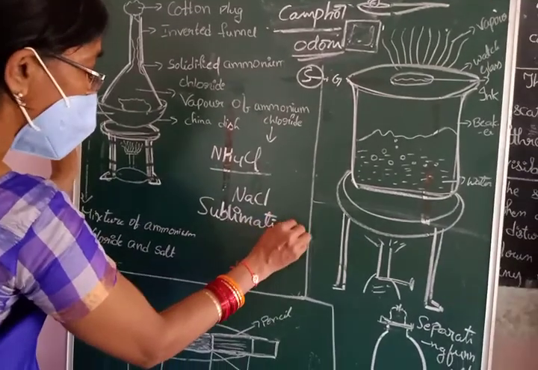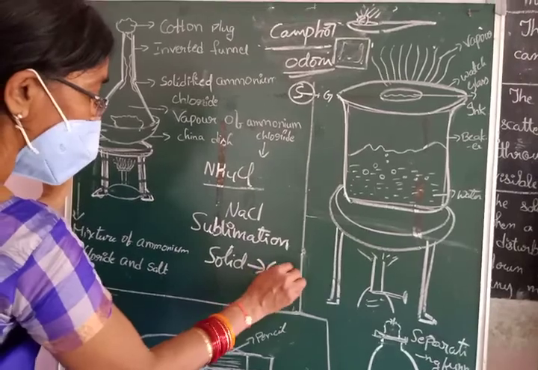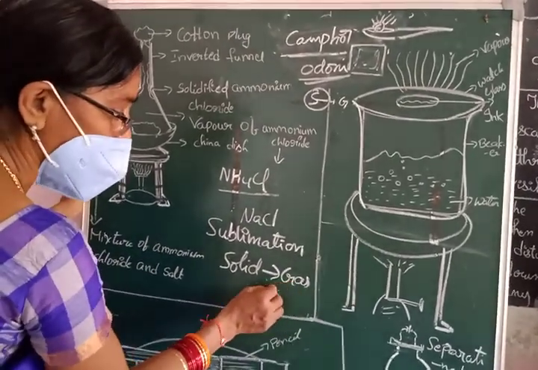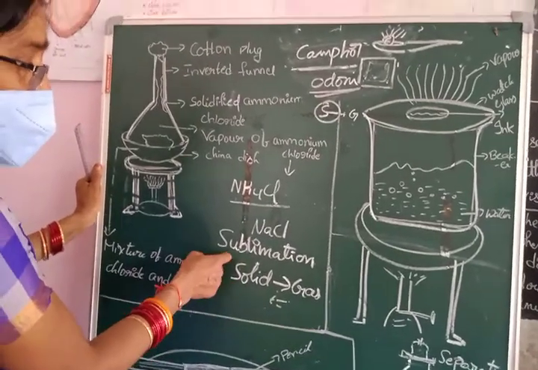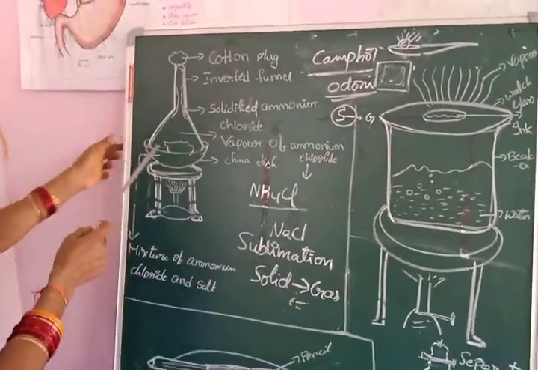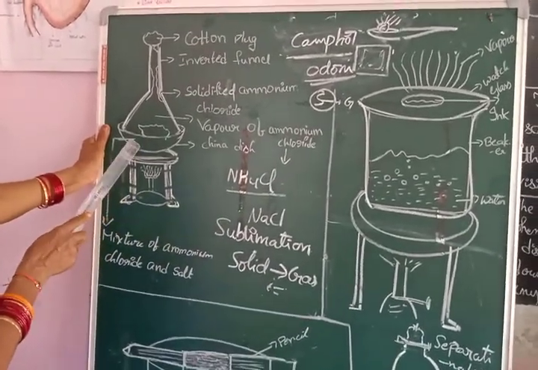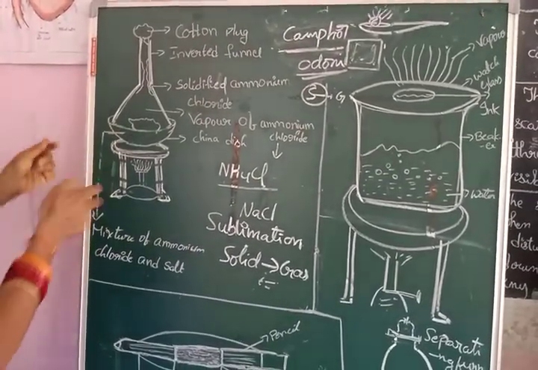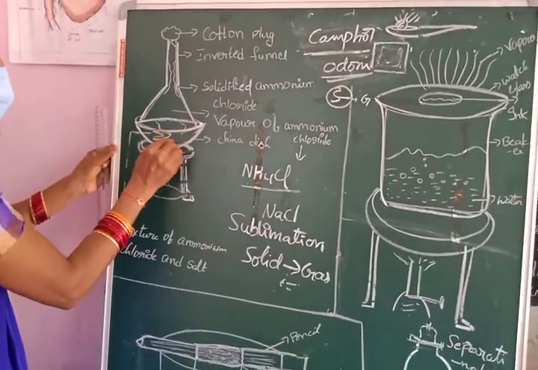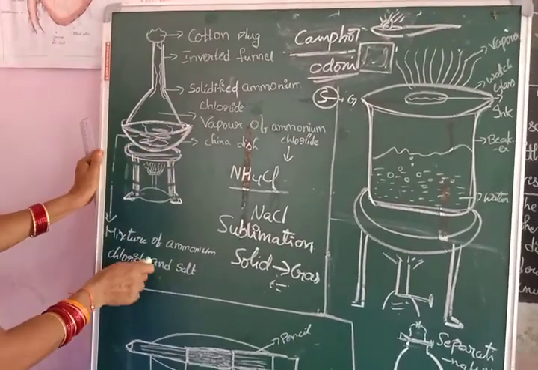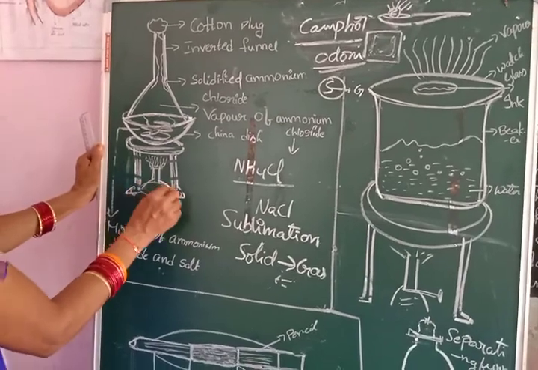In sublimation, the solid substance directly changes into gaseous state, and after cooling, the gaseous state changes back into solid state. That is what sublimation is. Here, take a mixture of ammonium chloride and sodium chloride in a China dish. This part is called a China dish. And by using a Bunsen burner, start heating.